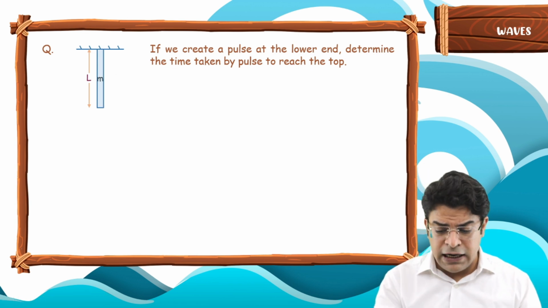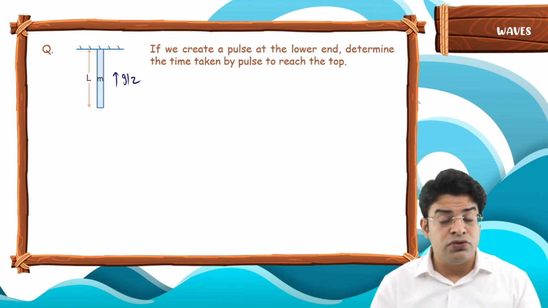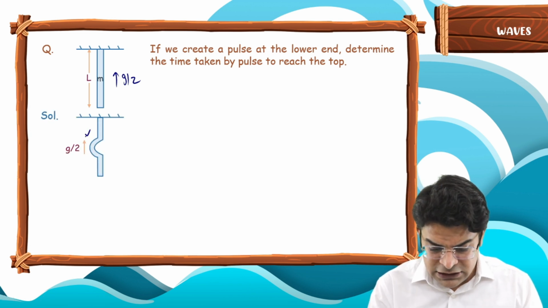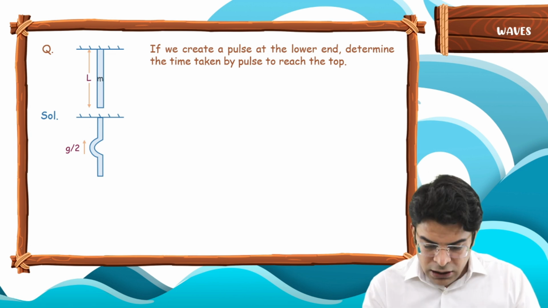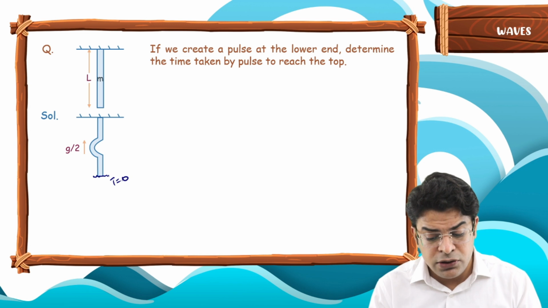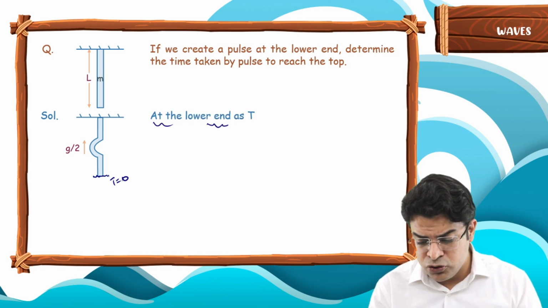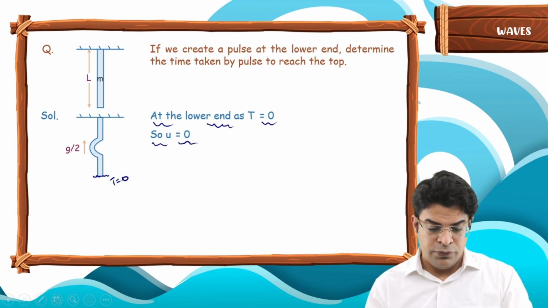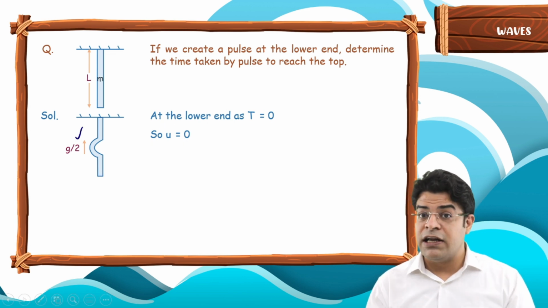Now since we know that the pulse goes up with an acceleration equal to g by 2, it's very easy to find out the time. How? Since the pulse goes up with an acceleration g by 2 and the initial velocity is 0, because the tension at the lowest point is 0. So at the lowest most point, the tension is 0, yes. So the initial velocity has to be 0. And you know that this pulse goes up with an acceleration g by 2.